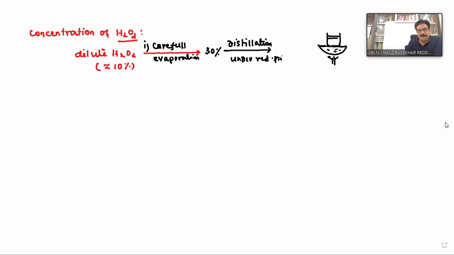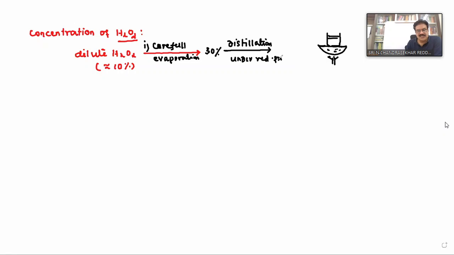Whenever this 30% hydrogen peroxide solution is taken in a distillation flask and boiled directly, in order to remove the remaining water it should be heated to 100 degrees centigrade. But when it is heated to 100 degrees centigrade, again the hydrogen peroxide undergoes decomposition.